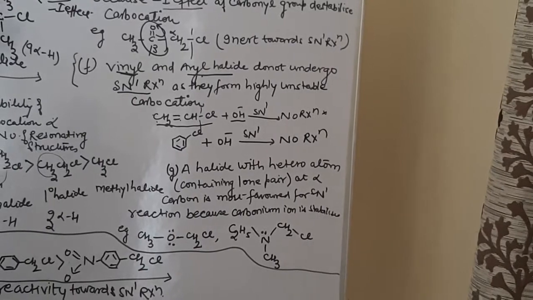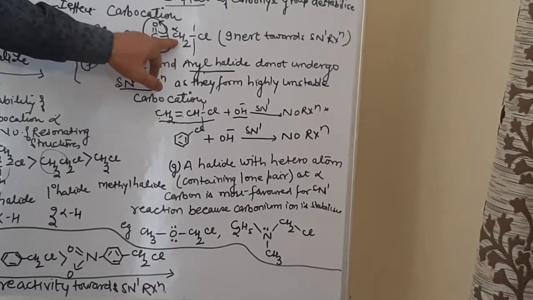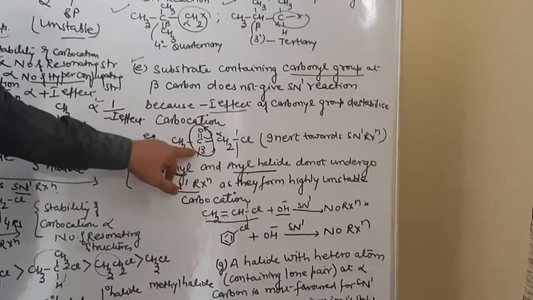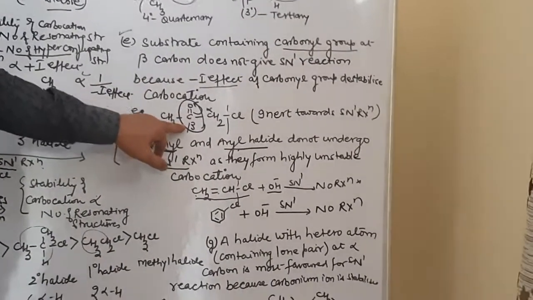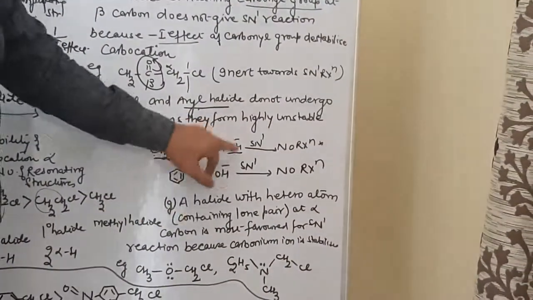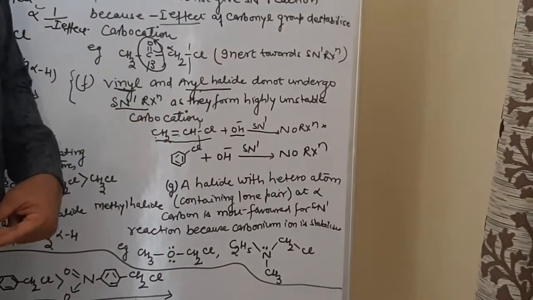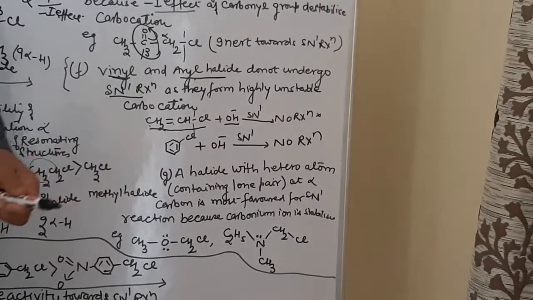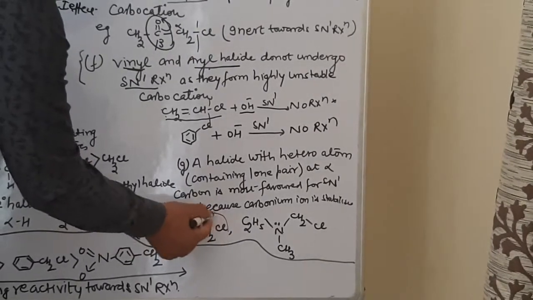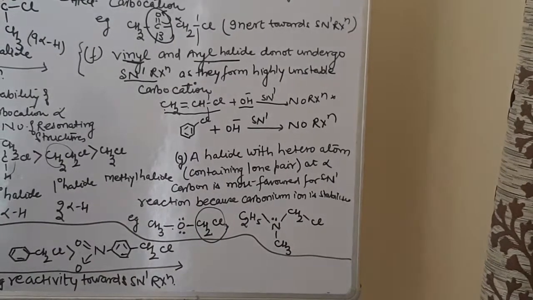Ensure where the SN1 reactions are not occurring: in a 1 degree compound, the always-favored reaction will be the SN2 reaction. But in a 1 degree compound, if a carbonyl group is present at the beta position, the SN1 reaction will never take place. If vinyl chloride, chlorobenzene, or aryl halides are there, it will not favor the SN1 reaction. A board examination question will be asked: why? Because vinyl carbocations and phenyl carbocations are unstable in nature. Then always remember, if we have a 1 degree alkyl halide, but at the beta position a hetero atom is present. Hetero means different, other than carbon.